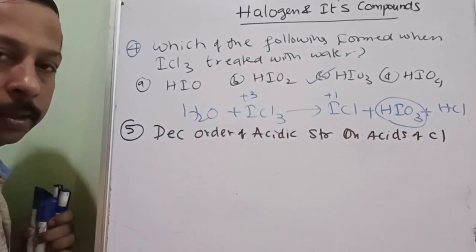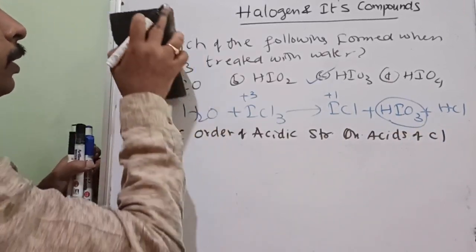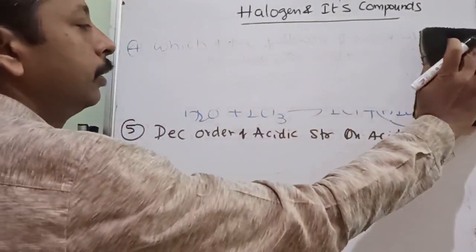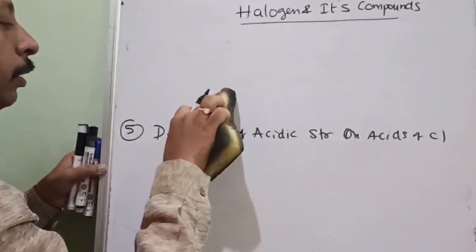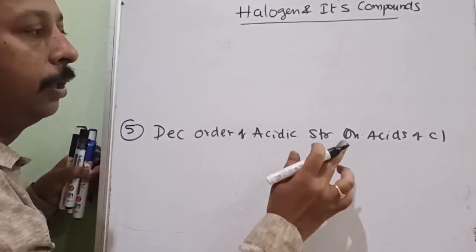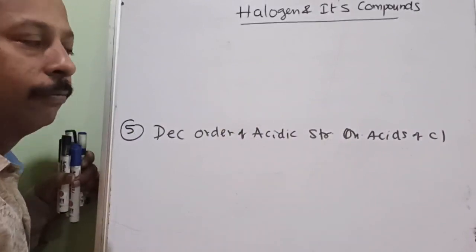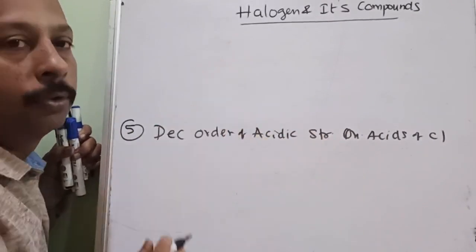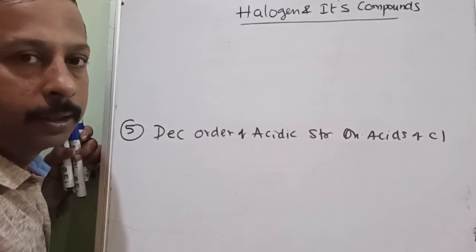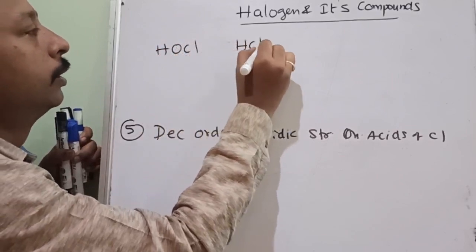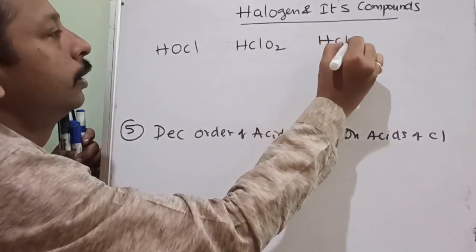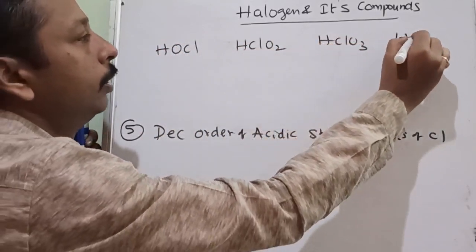I think you need not be given options, because it is a very famous and very essential question. I will give you all the ideas along with other related information. Chlorine forms a total of 4 oxo acids: hypochlorous acid, chlorous acid, chloric acid, and perchloric acid.